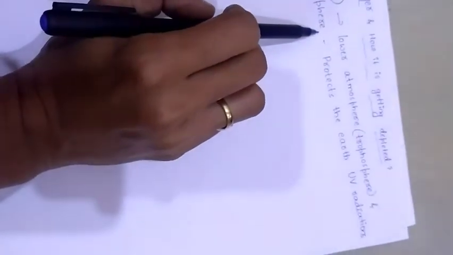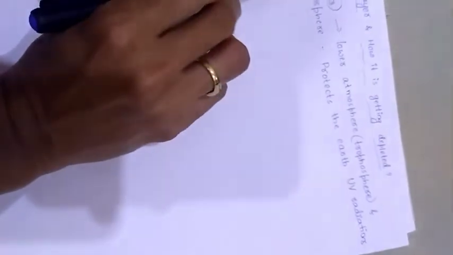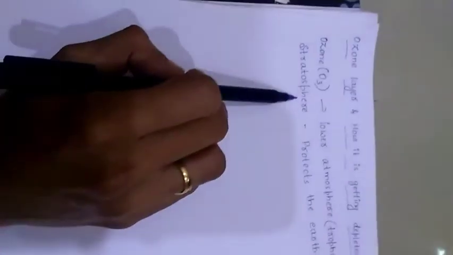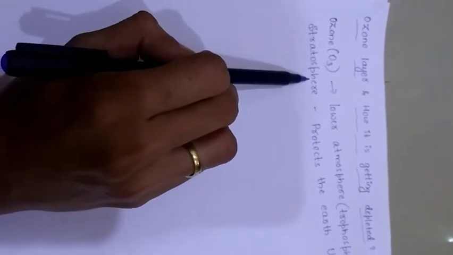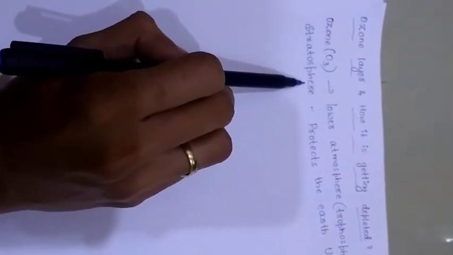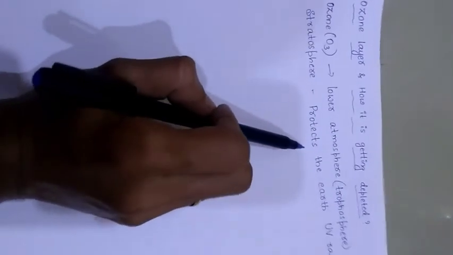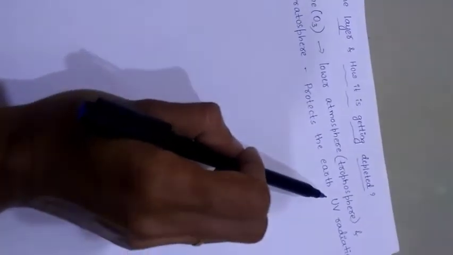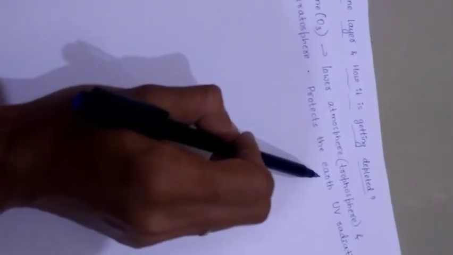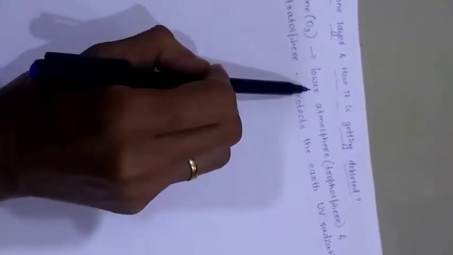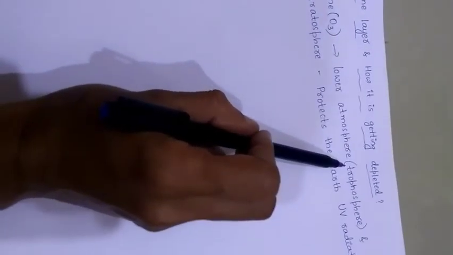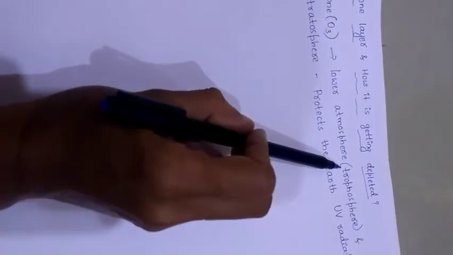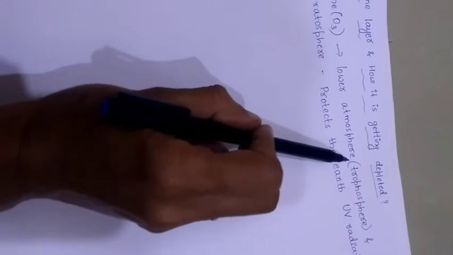In the upper part of the atmosphere, called the stratosphere, the ozone layer is present, and its main function is protecting the surface of the earth from high energy UV radiations. But the ozone present in the lower atmosphere, the troposphere, acts as a pollutant which harms plants as well as animals.